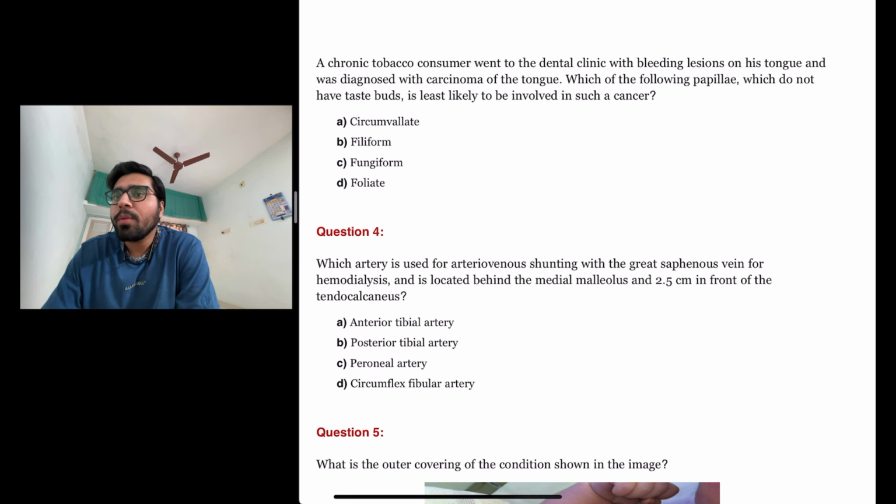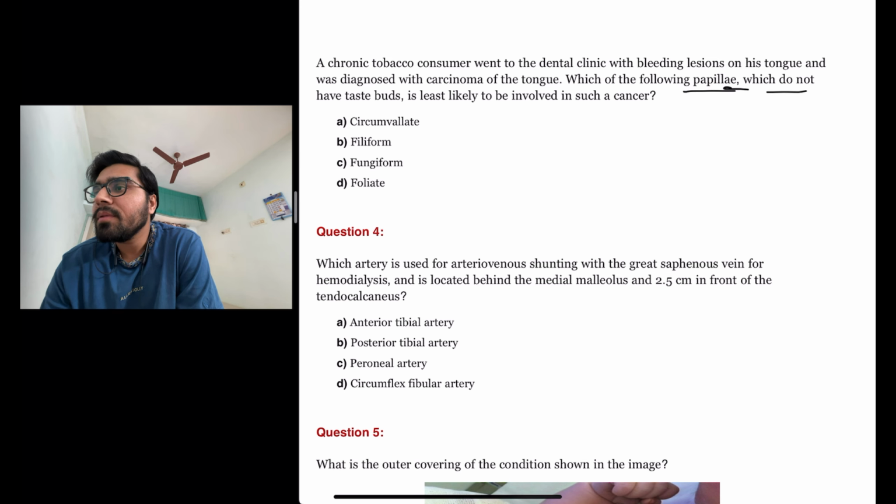A chronic tobacco consumer went to the dental clinic with bleeding lesions on his tongue and was diagnosed with carcinoma of the tongue. Which of the following papillae, which do not have taste buds, is least likely to be involved in such a cancer? So they are asking about the papillae which do not have taste buds.